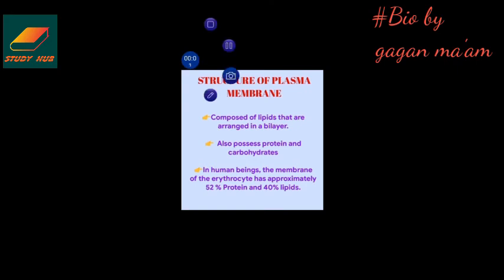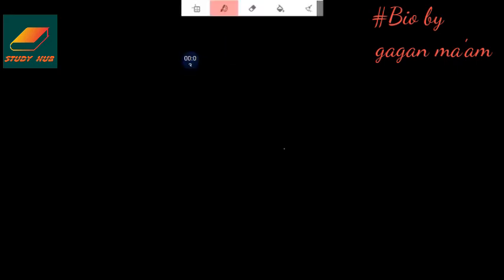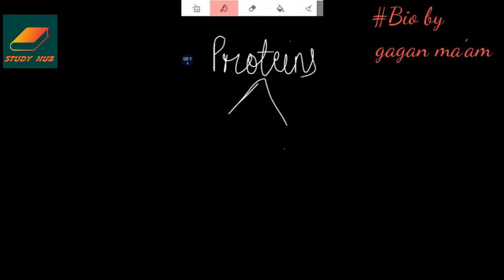The membrane possesses proteins and carbohydrates. Based on the ease of extraction, the proteins are of two types. One is integral protein and another one is peripheral protein.